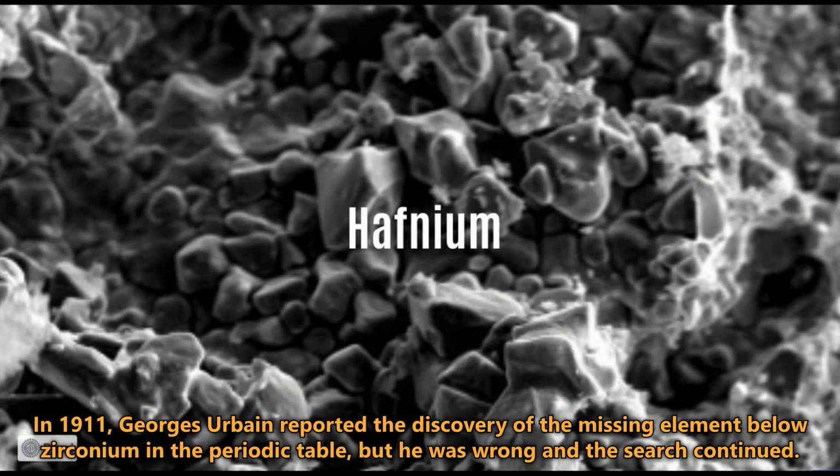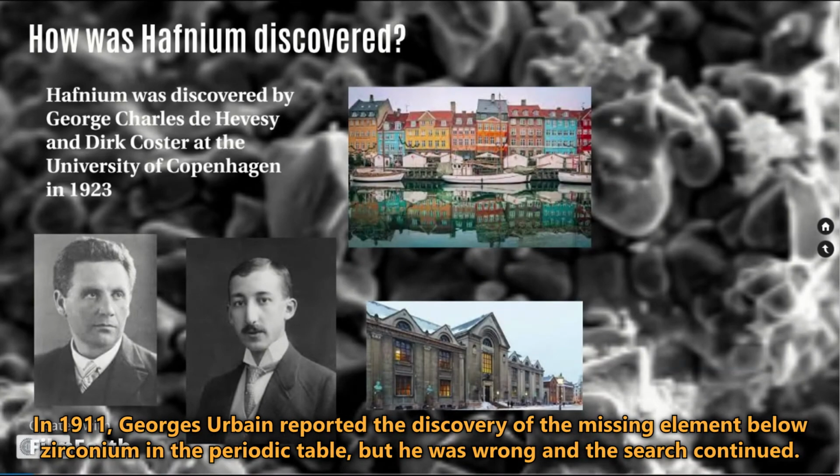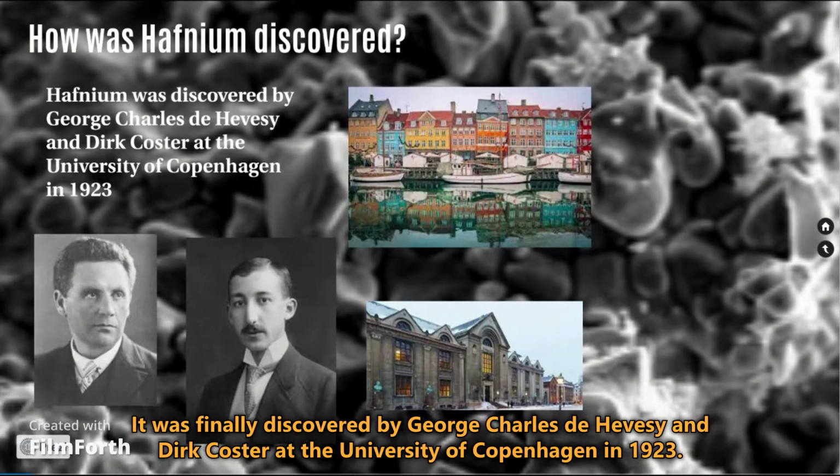In 1911, Georges Urbain reported the discovery of the missing element below zirconium in the periodic table, but he was wrong, and the search continued. It was finally discovered by George Charles de Hevesy and Dirk Coster at the University of Copenhagen in 1923.